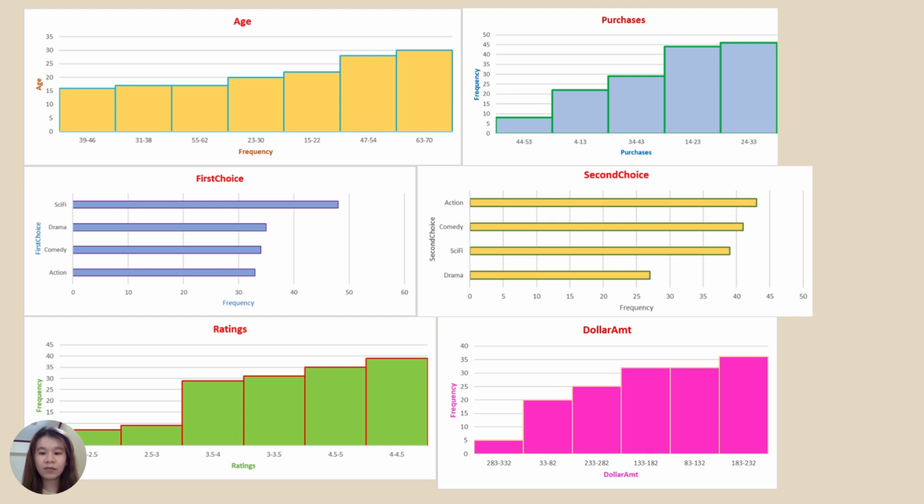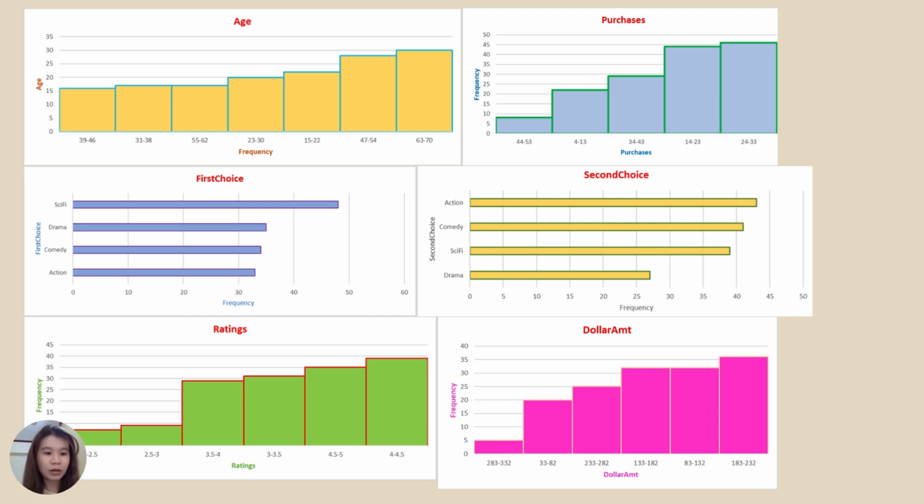And the purchasing patterns, most customers made between 24 to 33 purchases, with the mean number of purchases being 25.78. And the spending behavior, the average expenditure per customer was $168.67, and most customers spend between $133 and $232. Next, move on to the last part, ratings. Positive ratings dominate, with 26% of customers giving ratings between 4 and 4.5 stars.